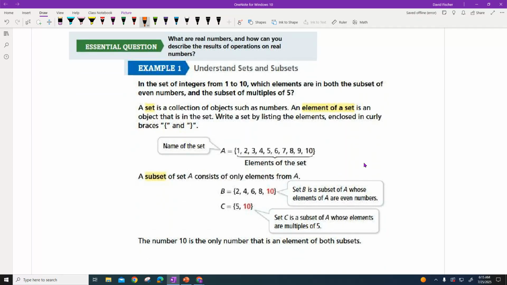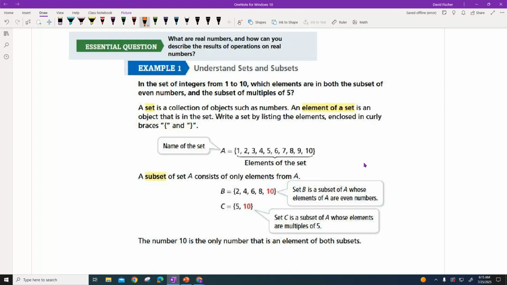When we're looking at some of these examples, you'll see that there's no work here. It's just kind of explaining some things. And so what we'll do in class is we'll probably read through this thing and talk about it. Okay? So we still don't sometimes know what an integer is, so we'll talk about that in a second here. But a set of integers from 1 to 10, which the elements are both the subset of even numbers.